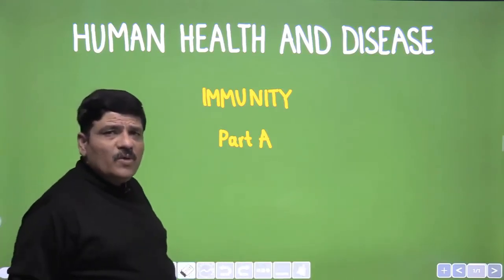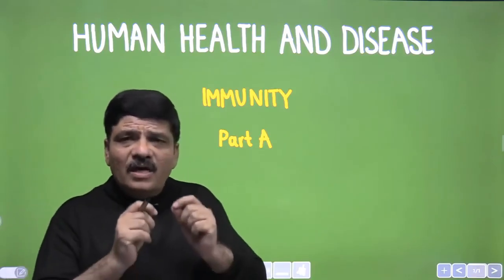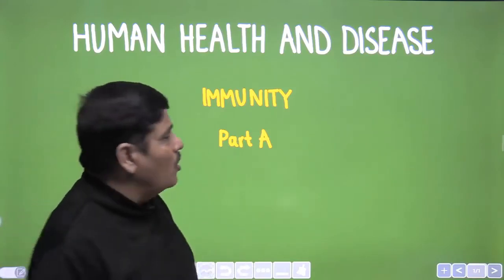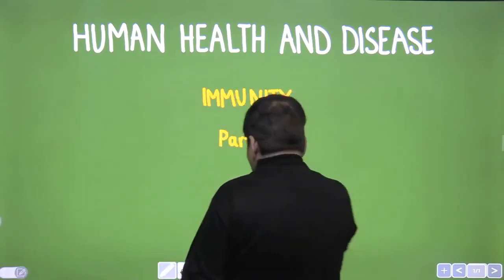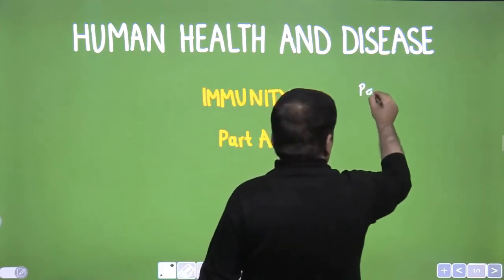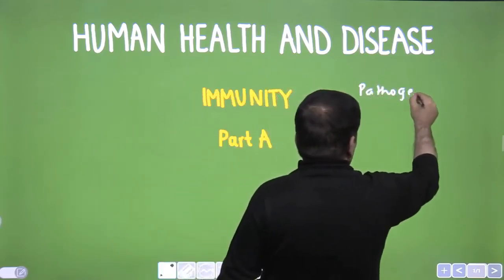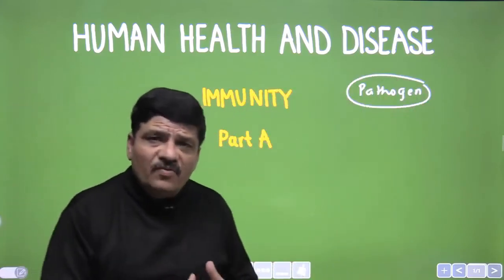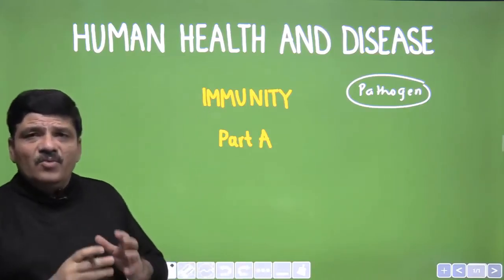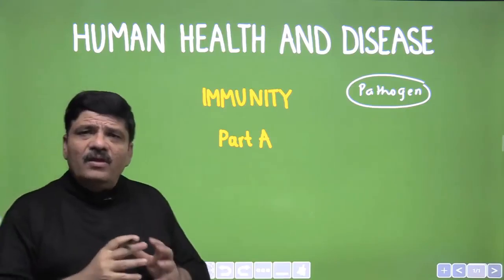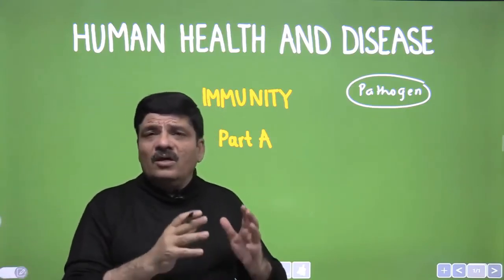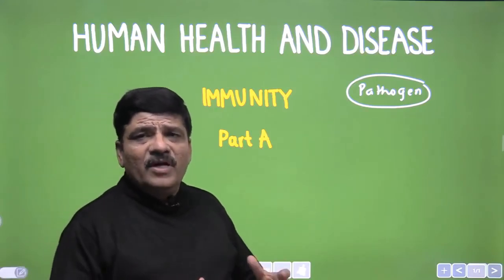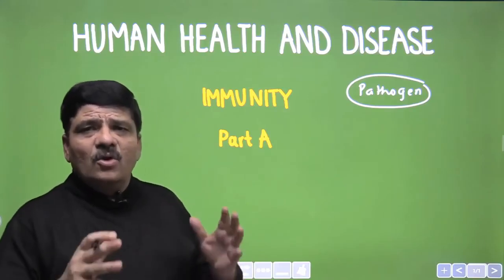So straight away coming to question number 1, what is immunity? It is the ability to fight disease causing organisms. What are these disease causing organisms called? They are called pathogens, and pathogens infect a susceptible host. If the host is trying to fight it, that would be called its immunity. And every human being will be capable of mounting an immune response against the pathogens that are trying to infect his or her body.